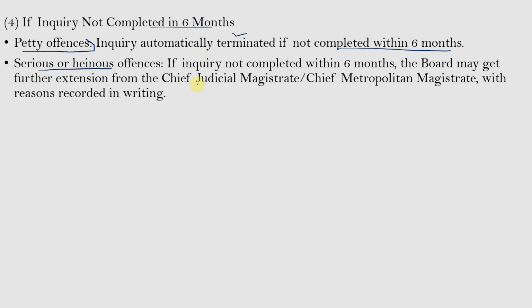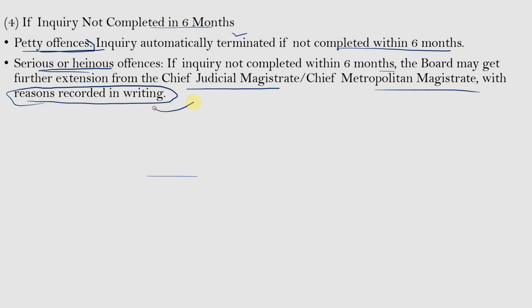And in cases of serious or heinous offences, if the inquiry is not completed within 6 months, the board may get further extension from the Chief Judicial Magistrate or Chief Metropolitan Magistrate with reasons recorded in writing. So, in cases of petty offences, there is no extension of time and the inquiry shall be terminated. But in cases of serious and heinous offences, some more time will be given to the board, with reasons recorded in writing to the Chief Judicial Magistrate or Chief Metropolitan Magistrate.